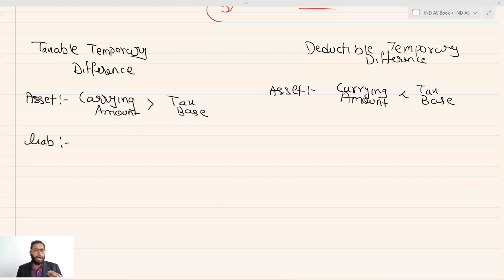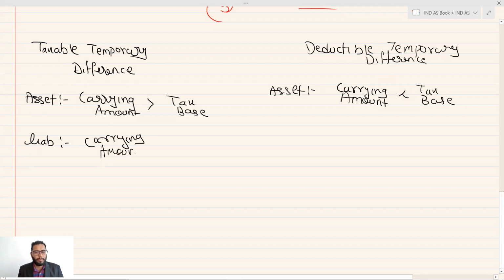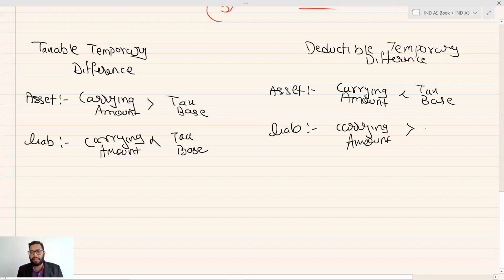So guys, we saw what is the taxable temporary difference and what is the deductible temporary difference in case of an asset. In case of a liability, you just need to reverse it. In case of a liability, the carrying amount less than tax base, or carrying amount greater than tax base, is reversed. So in case of a liability, the logic gets reversed.